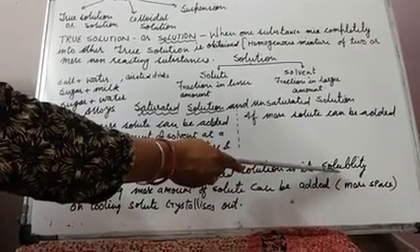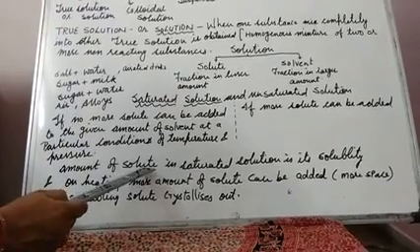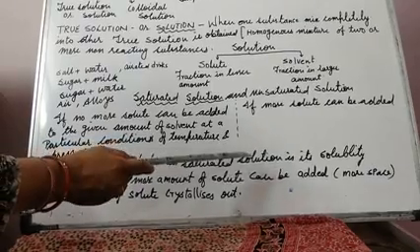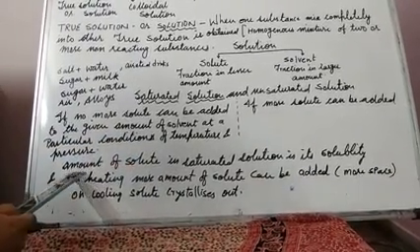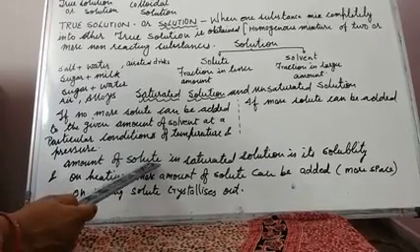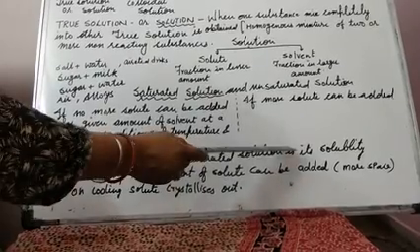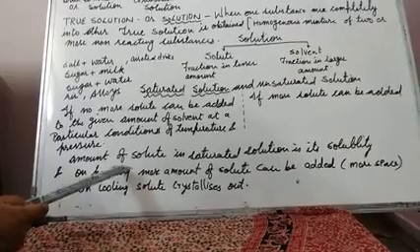So how can you define the solubility? It is maximum amount of solute which is present in the solution at saturated condition. Or simply you can take this also, amount of solute in the saturated solution. It is called solubility of the solution.